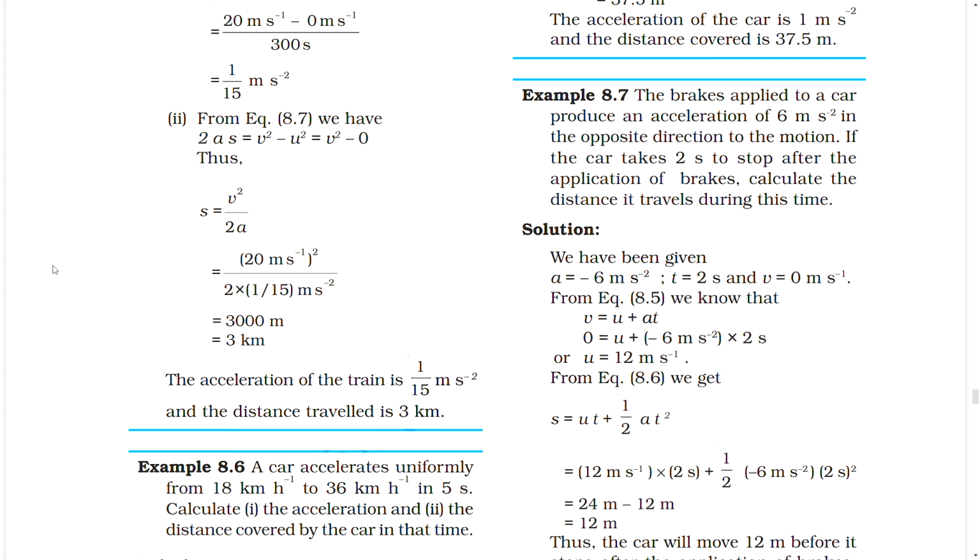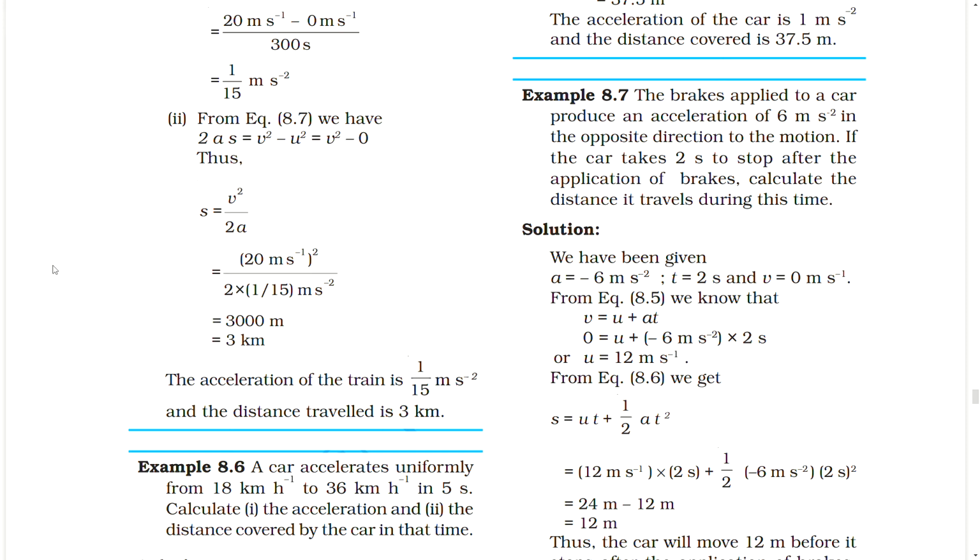Example 8.7. The brakes applied to a car produced an acceleration of 6 meter per second square in the opposite direction to the motion. If the car takes 2 seconds to stop after the application of brakes, calculate the distance it travels during this time. Solution.